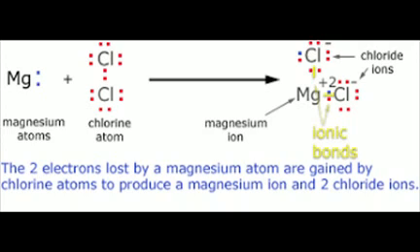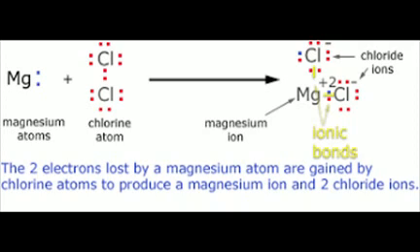Thus, chlorine can accept only 1 electron, whereas magnesium can lose or donate 2 electrons. So, in order to accept the extra electron donated by magnesium, there must be another chlorine atom. So, in simple way, you can say that one magnesium atom will combine with 2 chlorine atoms.